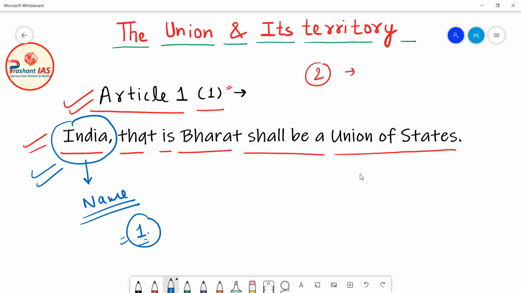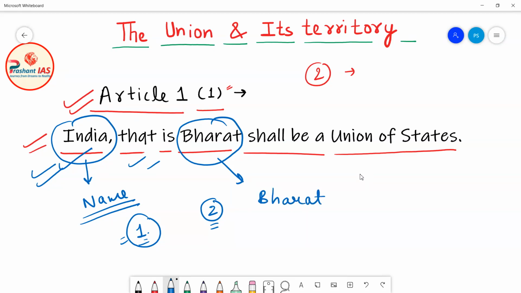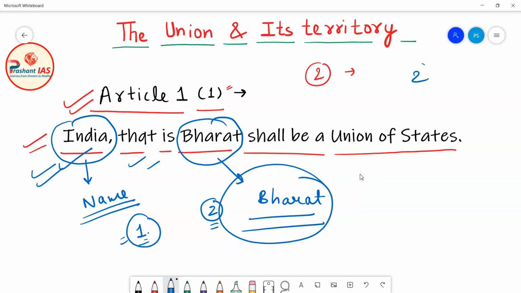Now my second question was, does your country have any other name? And if yes, then what is the other name of your country? If you read this article further, it says India, that is Bharat. So it means that India has one more name, and that name is Bharat. You can call your country by two names, either India or Bharat. So these are the two names our country has. And then it says that it shall be a union of states.